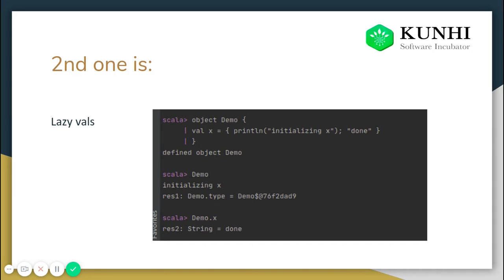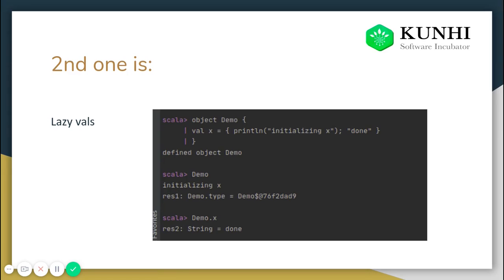As far as I know, the abstract val is needed when in a trait you don't know what will be the definition of this value or what will go into it.